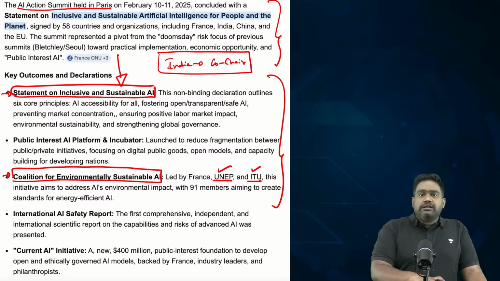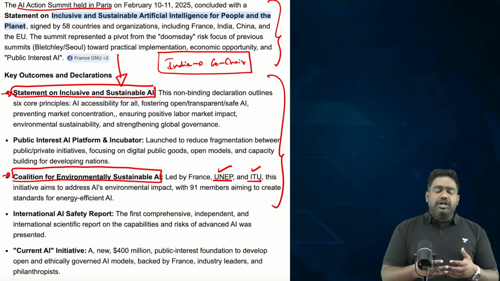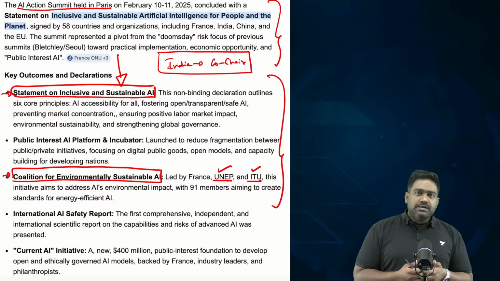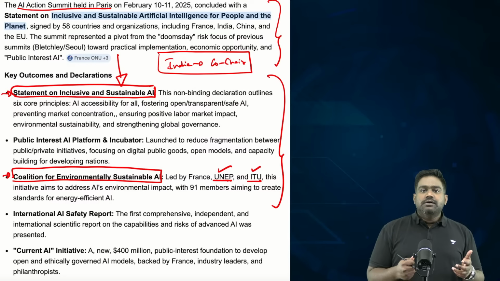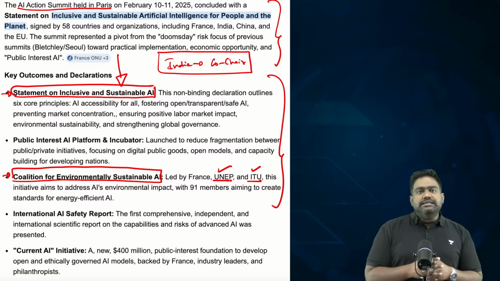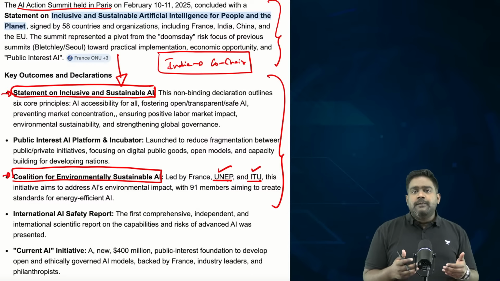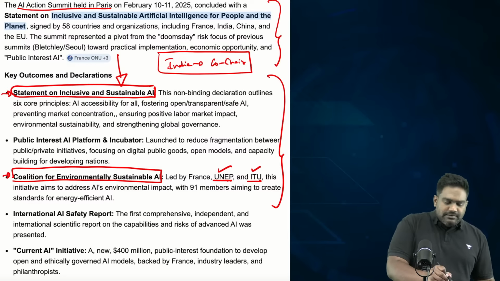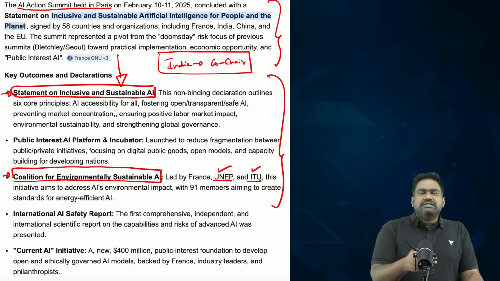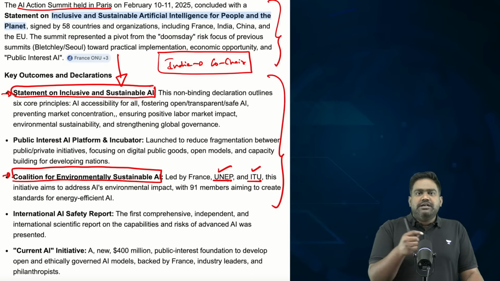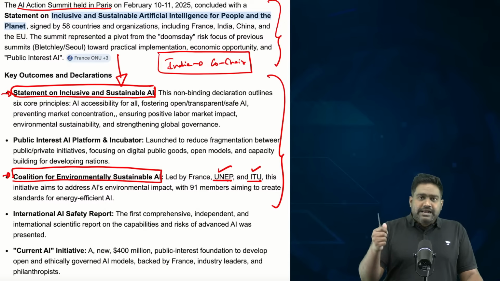There was also a declaration dealing with the regulation of autonomous weapon systems. But because of differences between the US and other major powers, many countries did not sign these declarations, including India. India also didn't sign the declaration on autonomous weapon systems. But the other statements focusing on sustainability, environmental friendliness, as well as inclusivity, were widely adopted at the Paris summit.